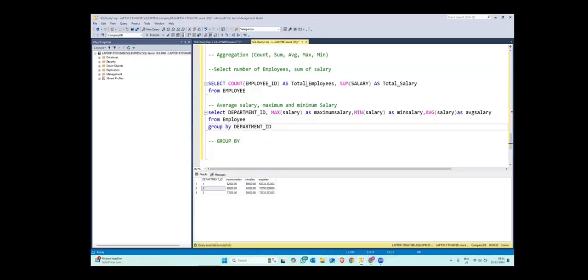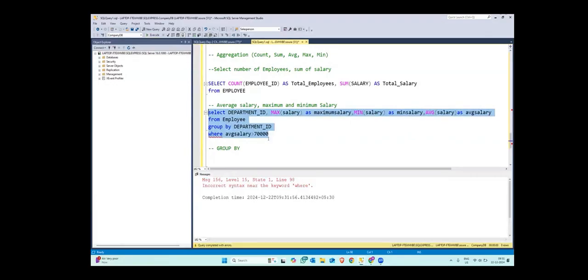Where the average salary is greater than 70,000, then what will I do? Generally you will say we will use a where clause, right? I can write where, what are we using? Average salary, right? Where average salary is greater than 70,000. This is what we can do, but it will throw an error again.